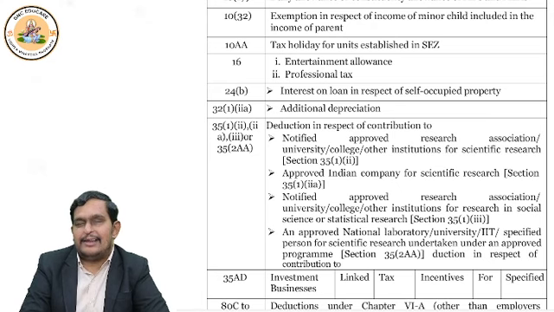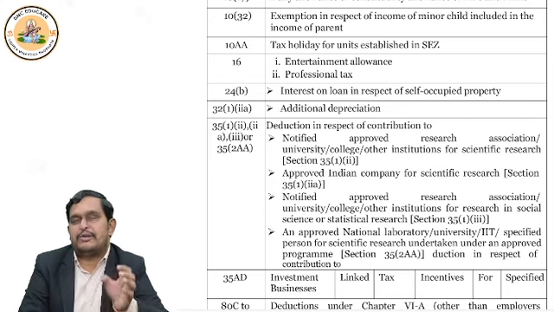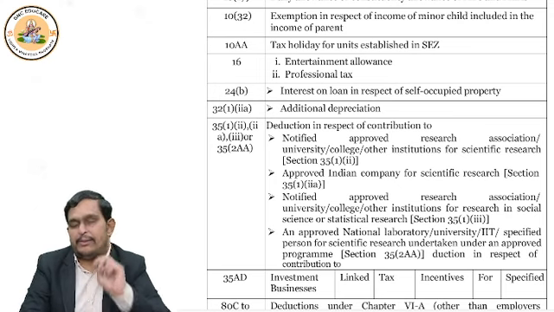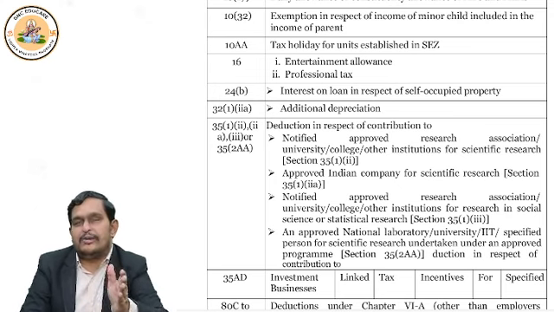Right? Similarly, there is section 35. Section 35 talks about scientific research. Scientific research related expenditure can be of two types. One is in-house scientific research, which we do for our business, mentioned under section 35 subsection 1 clause 4.